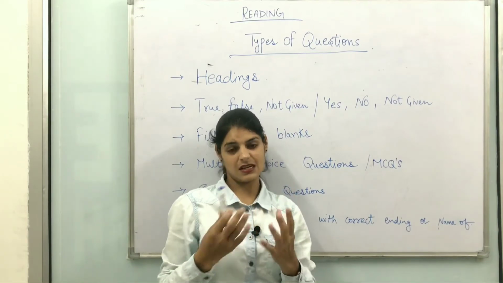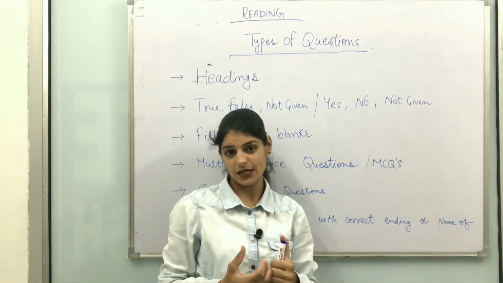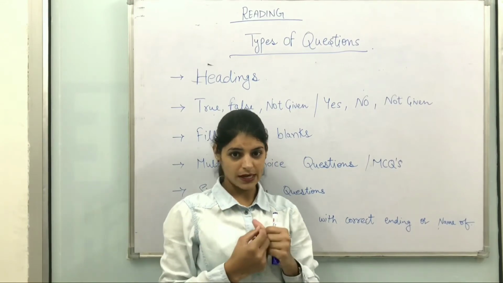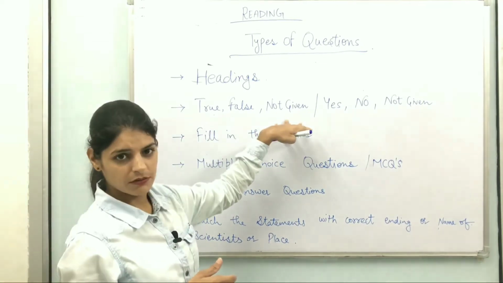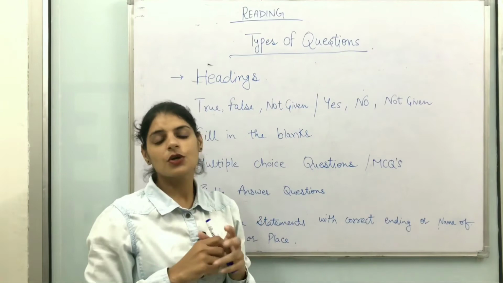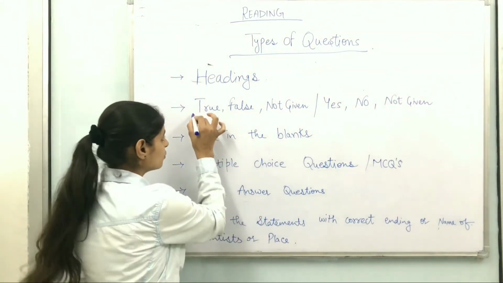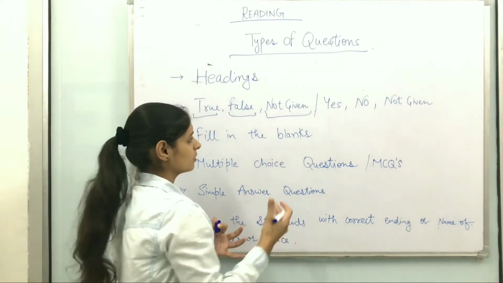These are some tips which you have to follow if you want to manage your time and you want a good score, right? So next, move to the second, and this is true false not given, or it is also considered as yes no not given, but you have to take care about which one they are asking you to attempt.